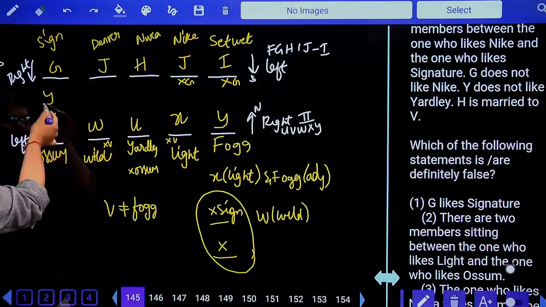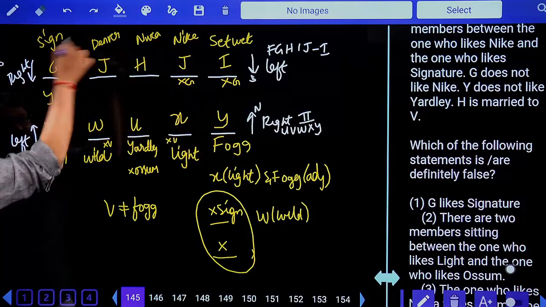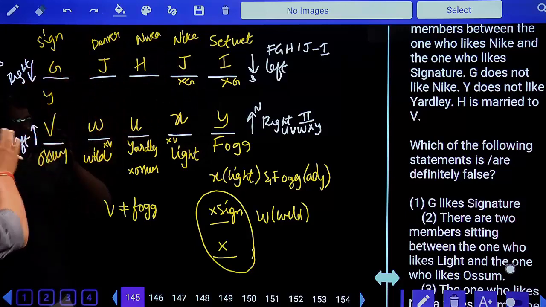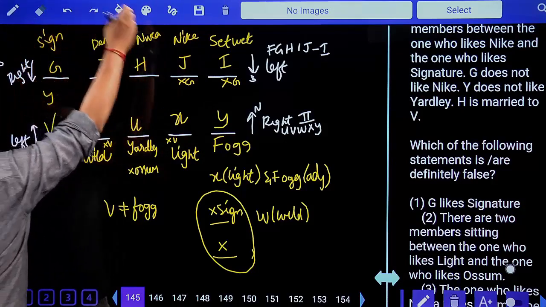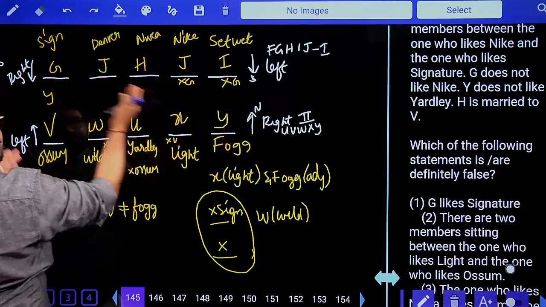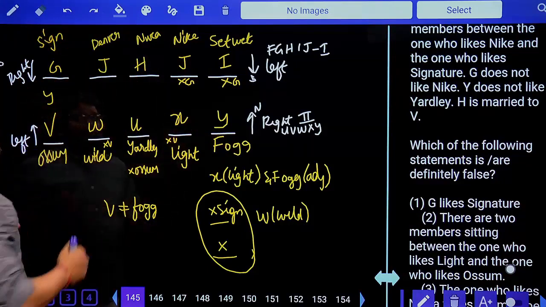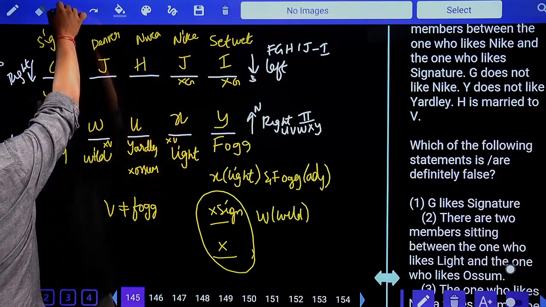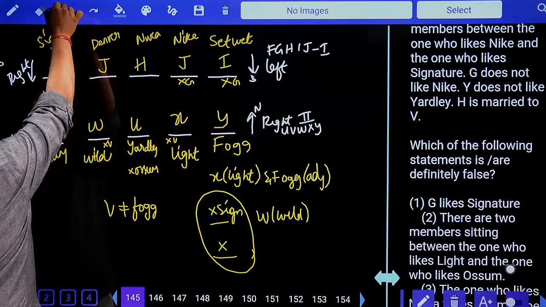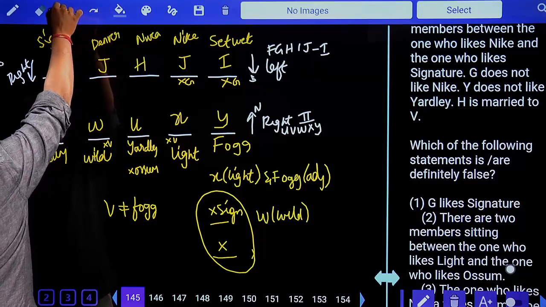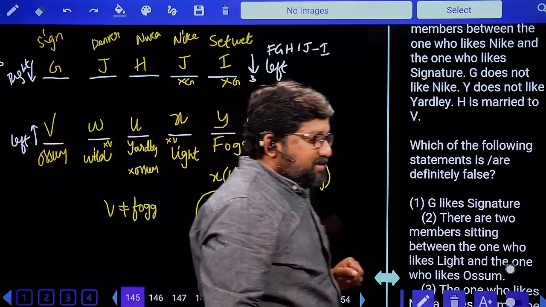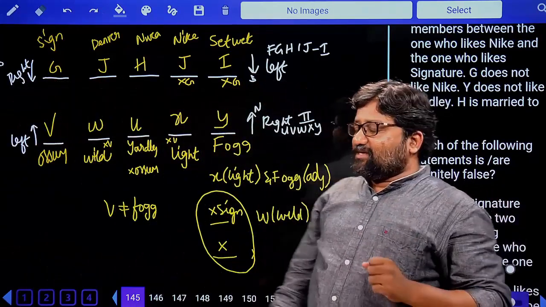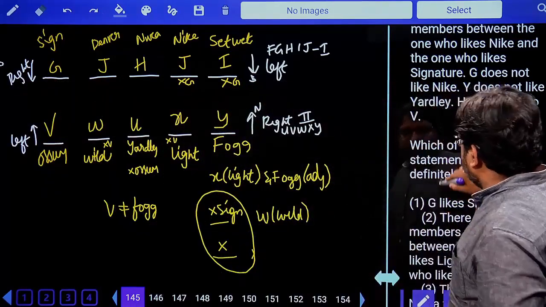So that is the reason why we have fixed this Y in that corner and we have brought this V here. Even if you try the other way, J will be here, U, V and Y come to this place, and then you should try it. Yes, it would have taken some time, but this is the final arrangement that you will get as the answer. Done. Let's look into the question.